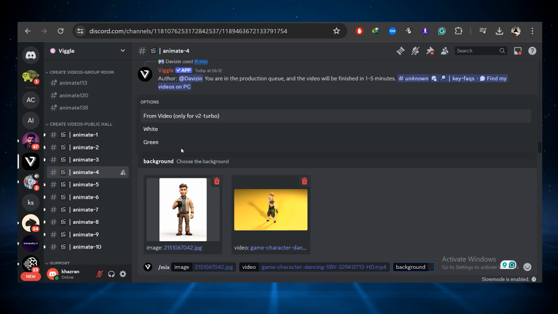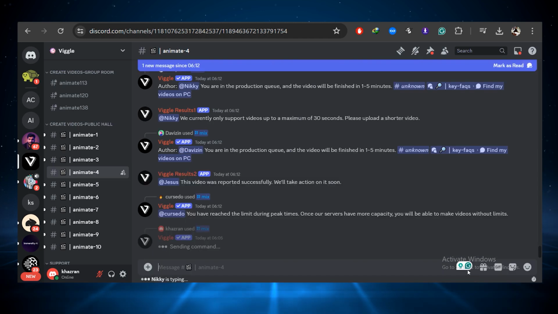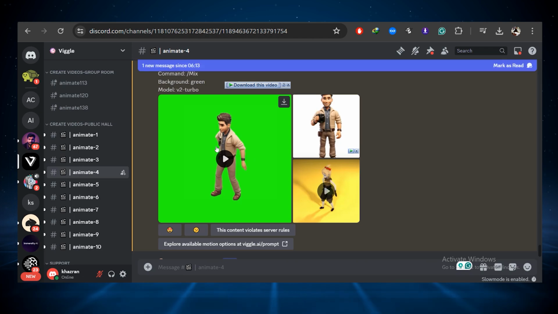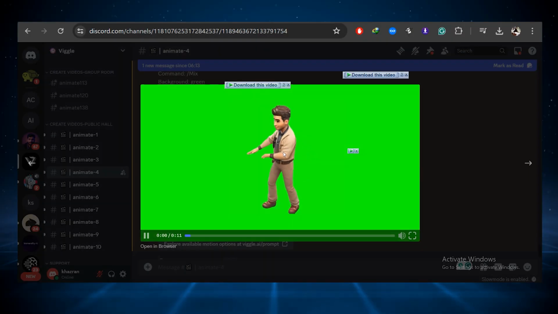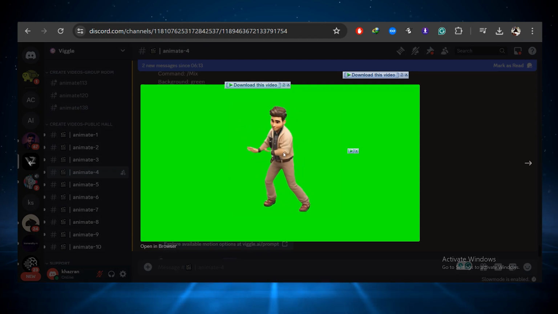Now next we have the background option. So here we have two different options, white and a green screen. So I would like to go with a green screen because we can do a lot of creative things with a green screen. Make sure to hit enter and wait for 1 minute to get the result. Okay, so here's the output. And now you can see this cameraman boy cartoon character is actually dancing like our video character, and obviously you can remove the green screen and place this character wherever you want.